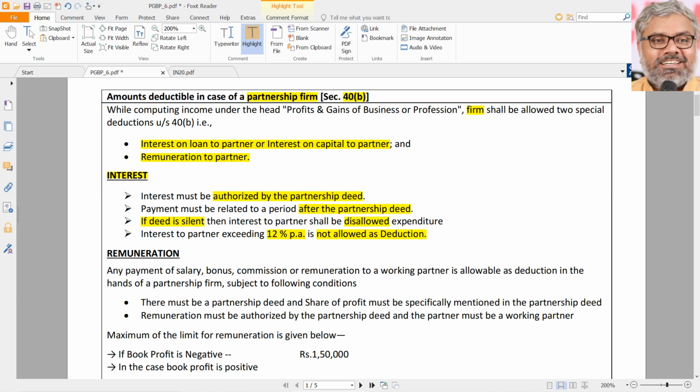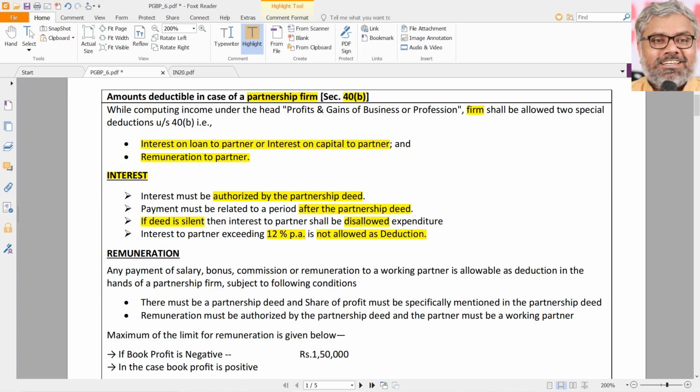We, meaning the Income Tax Act, are telling that 12% is the maximum amount of interest per annum that can be paid to the partners for their capital or for their loans which they gave to the partnership firm. If the interest actually paid is more than 12%, then the excess over 12% is disallowed. Up to 12% it is allowed as deduction. But because of this, another question comes.